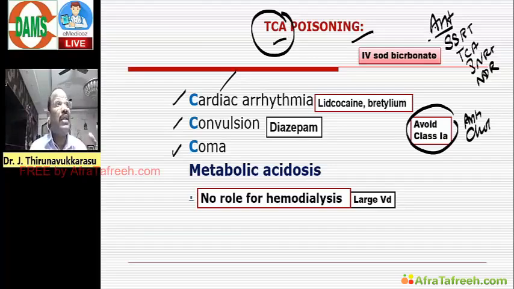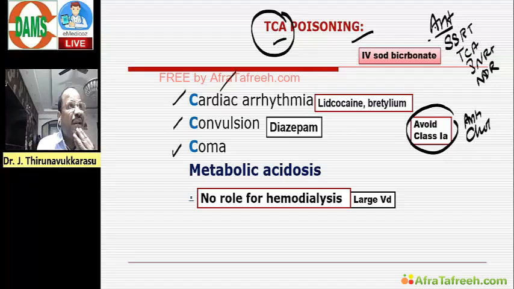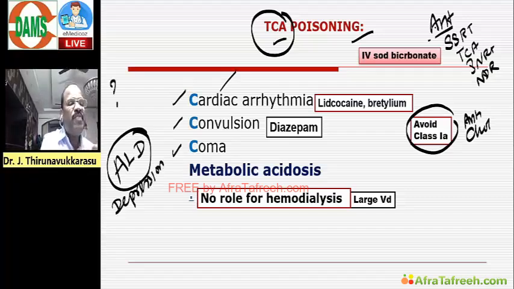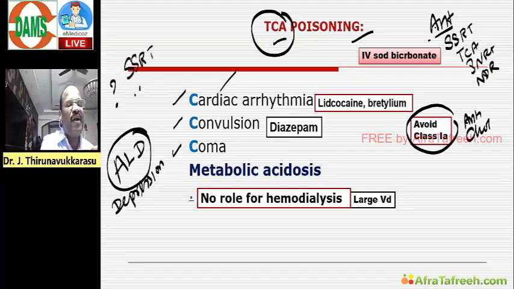And once again, they ask a clinical question. I want to ask one clinical question. Suppose a patient has Alzheimer's disease and that patient has depression. For treating depression in Alzheimer's, which is the best choice? Options are SSRI or TCA. Can you answer? What is the best one?